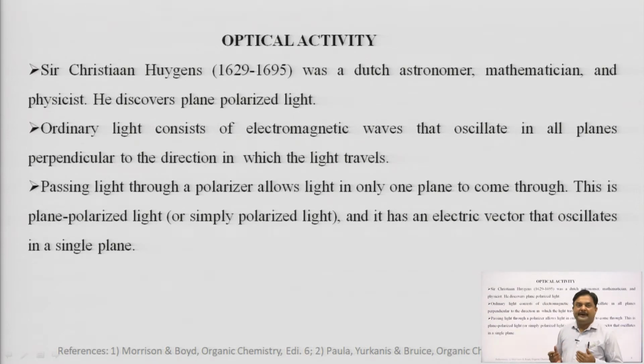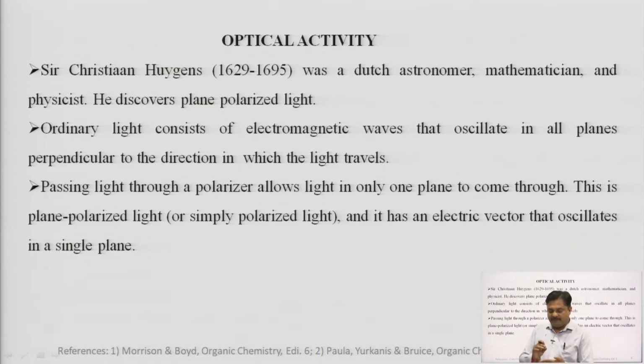Now, before going deep into optical activity, we have to know some points of the history of optical activity. Christiaan Huygens was a Dutch astronomer, mathematician and physicist. He discovered plane polarized light. First of all, what is plane polarized light? When we are talking about plane polarized light, we have to know the difference between ordinary light and plane polarized light.